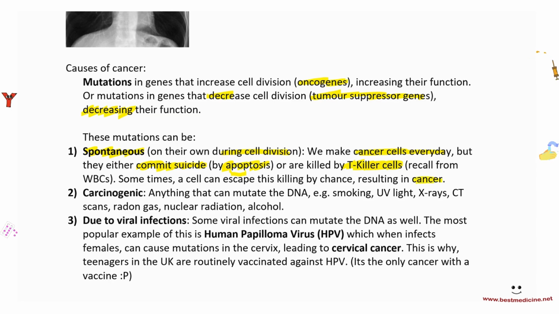Mutations can also be carcinogenic, for example, those that come from carcinogens. And we just talked about what carcinogens are. These are materials that can mutate the DNA. For example, smoking is carcinogenic, UV light, X-rays, CT scans, radon gas, nuclear radiation, and alcohol. Now, some viral infections can also mutate the DNA. And not just viral infections, but some bacterial infections too.